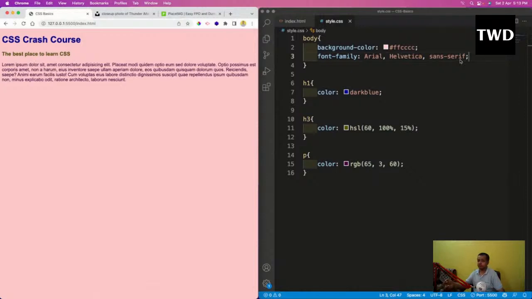Sometimes you will see even developers give 10 fonts. They will give 10 fonts. So that is the story about fallback fonts.